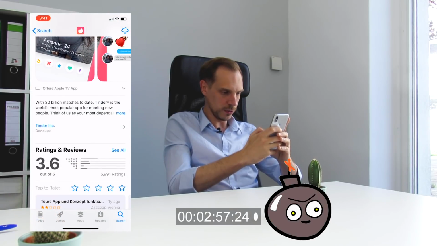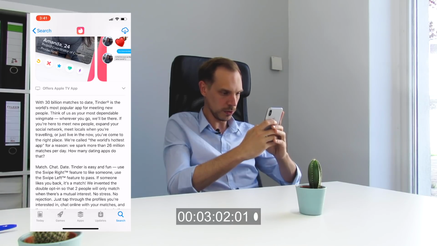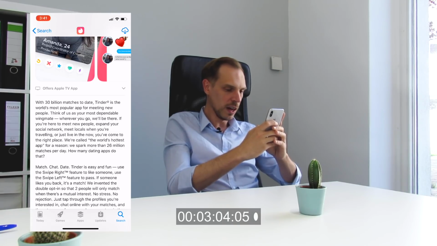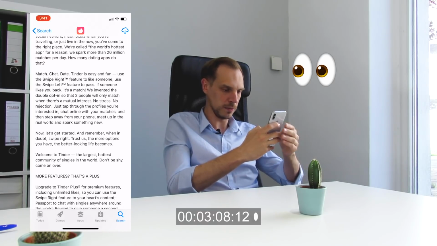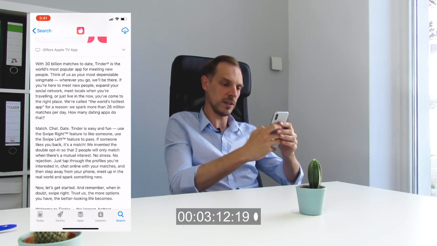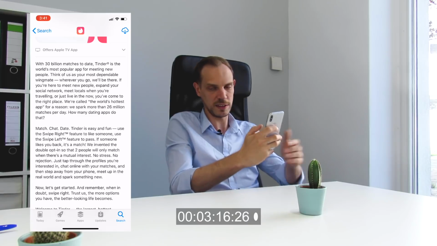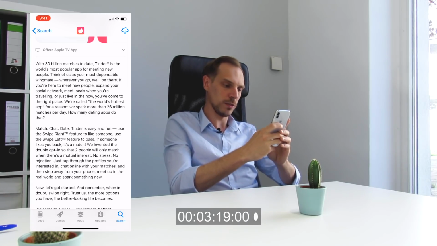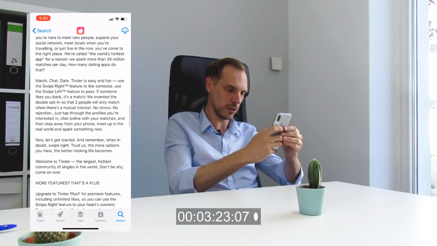Jumping into the description, what we see over here is "with 30 billion matches to date, Tinder is the world's most popular app for meeting new people." It would also be great to see how many people are on Tinder, for example. That would be nice information. It could also be a little bit localized, going down into the countries and saying, hey, there are, I don't know, 7 million people from the United States on Tinder waiting for a match. So it could be a little more directed towards having a clear, strong call to action.